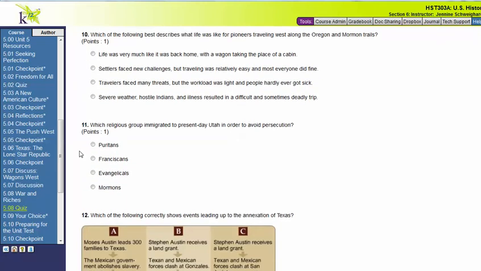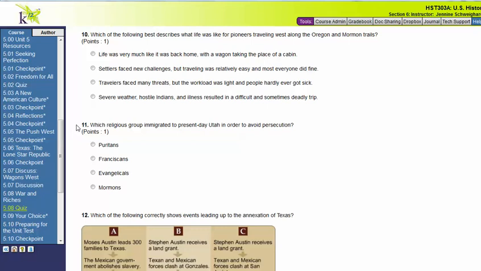Number 10, which of the following describes what life was like for pioneers traveling west along the Oregon and Mormon trails? Life was very much like it was back home, with the wagon taking the place of a cabin. Settlers faced new challenges, but traveling was relatively easy and most everyone did fine. Travelers faced many threats, but the workload was light and people hardly ever got sick. Or the last option, severe weather, hostile Indians, and illness resulted in a difficult and sometimes deadly trip.